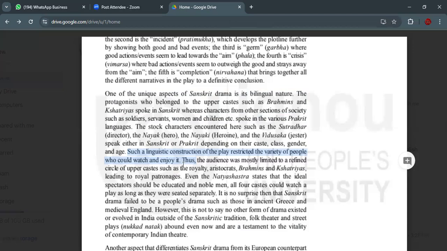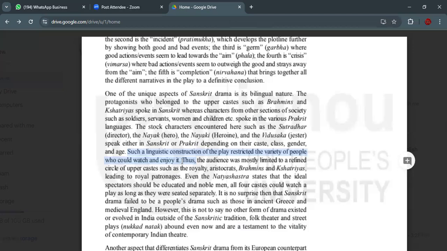Not everyone could speak Sanskrit and not everyone could understand the language Sanskrit. You know that, right? Because of that, Sanskrit dramas were not enjoyed by everyone. So not everyone can watch it, and not everyone can appreciate it. So this is an important concept.